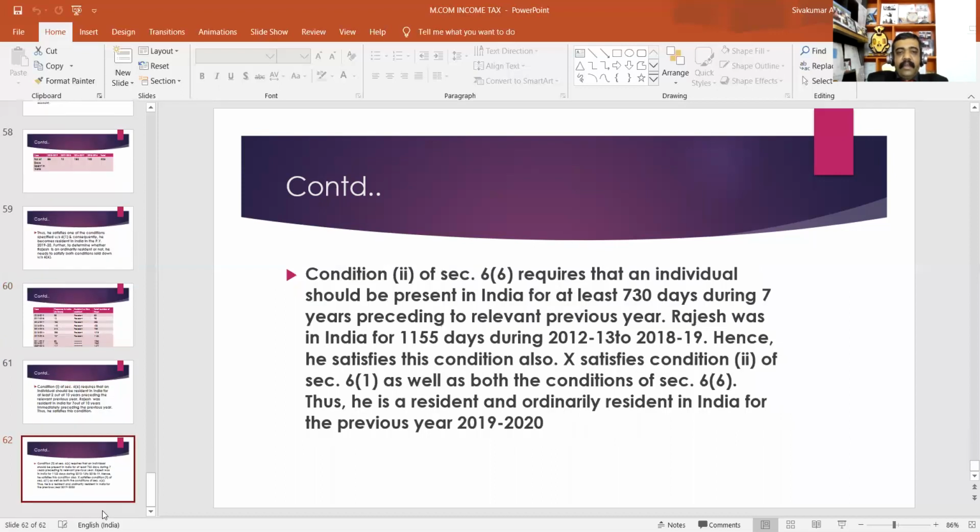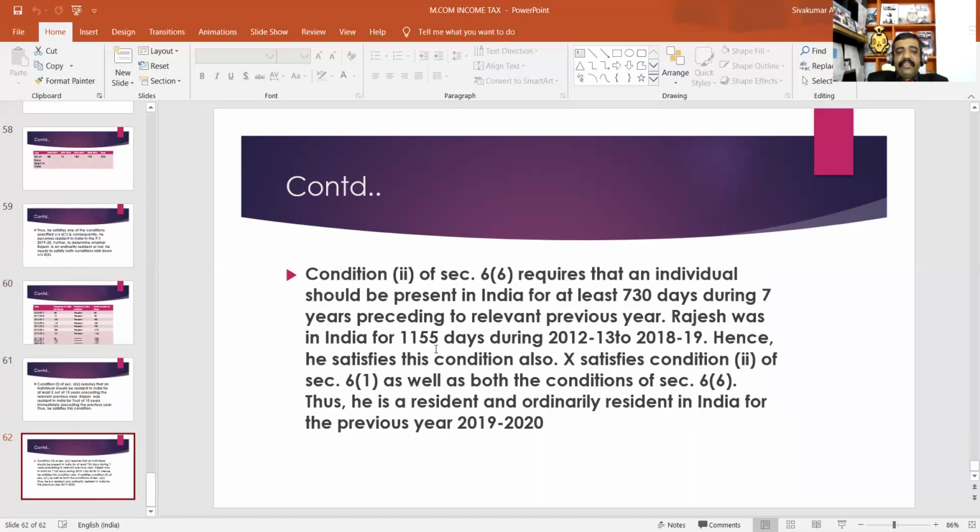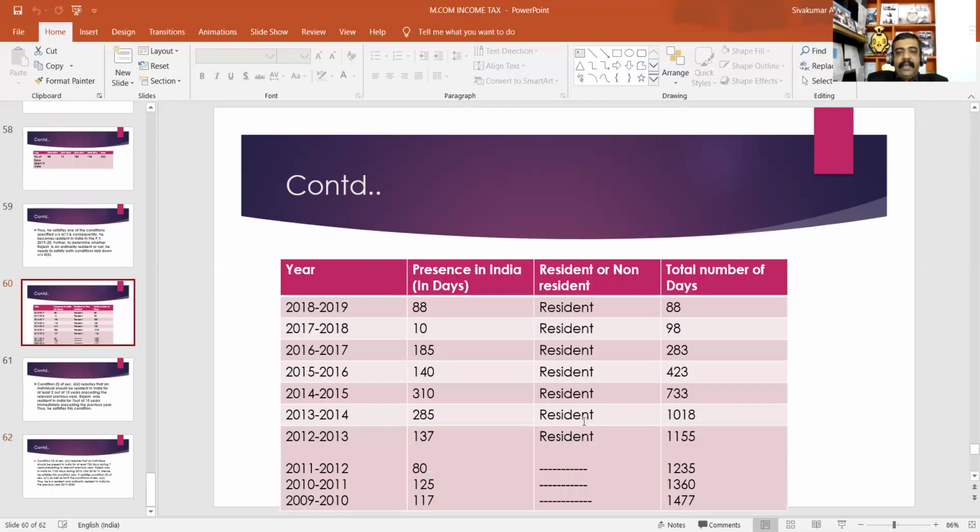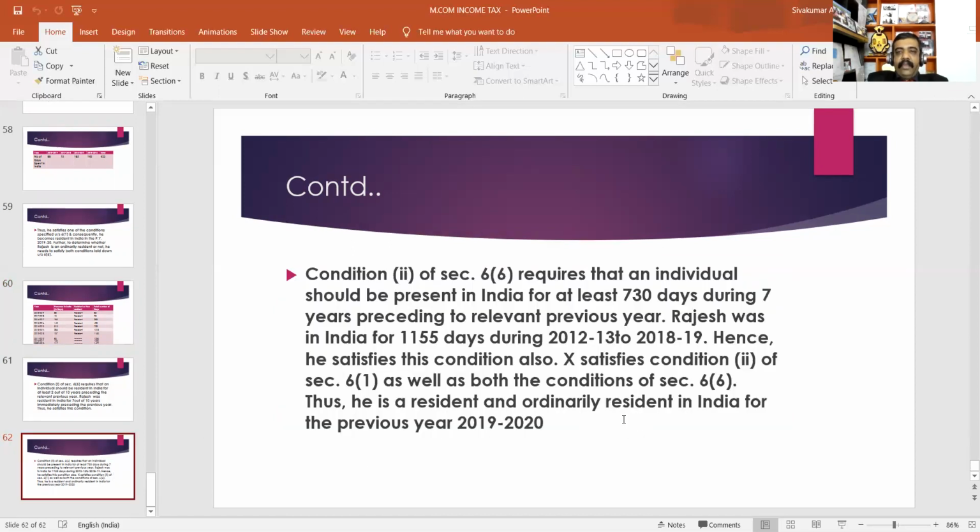Now, condition 2 of Section 6(6) requires that an individual should be present in India for at least 730 days during the 7 years preceding the relevant previous year. Additional condition 2: Mr. Rajesh was in India for, please look at the PPT, 1,155 days during 2012-2013 to 2018-2019.